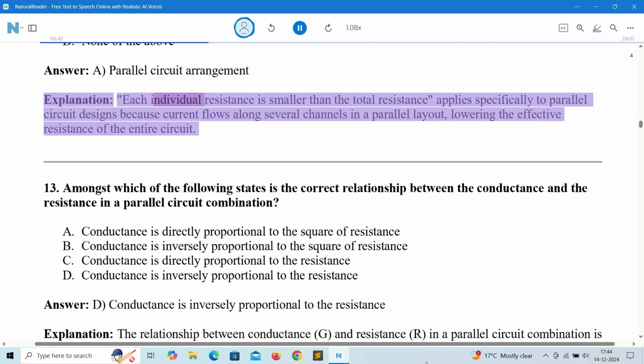Explanation: each individual resistance is smaller than the total resistance, applies specifically to parallel circuit designs because current flows along several channels in a parallel layout, lowering the effective resistance of the entire circuit.